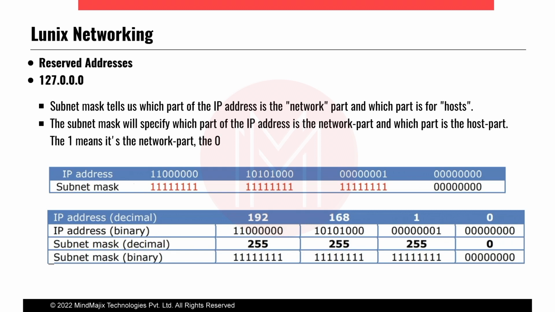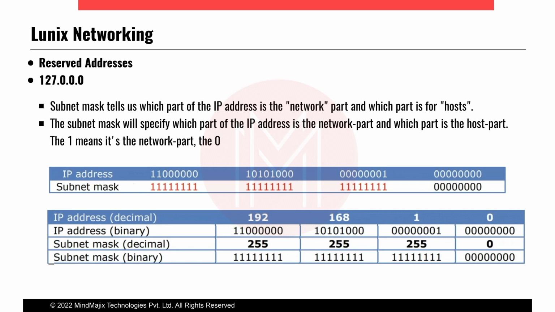Inside that, we can't use all 255. Actually there are 256 numbers because it starts from 0 to 255. But the first IP address is the network IP address, and the last IP address is the broadcast IP address. Anyway, we are covering this in the next slides. There I will explain what an IP address is, the gateway IP address and the subnet mask, which I have explained here. Where we get the network bytes, we consider that the subnet mask. On that basis we consider what the subnet mask, host bits and network bits are.